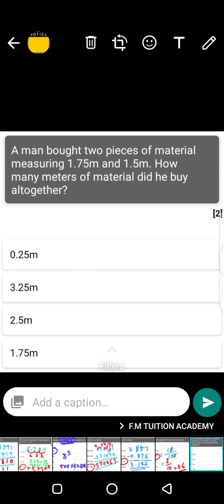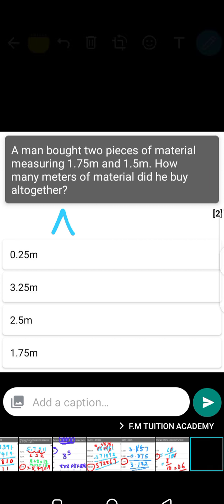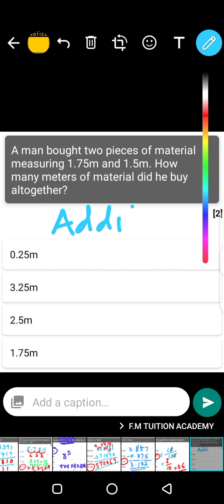The next question is, a man bought 2 pieces of material measuring 1.75 and 1.5. How many meters of material did he buy altogether? When they say altogether, what they mean is addition. You are supposed to add these numbers. Addition means to add the numbers.